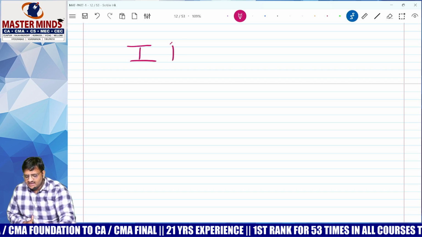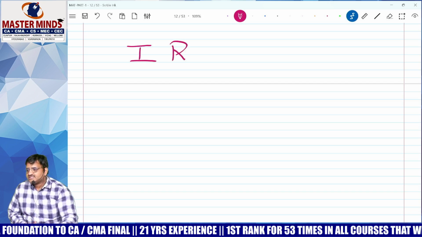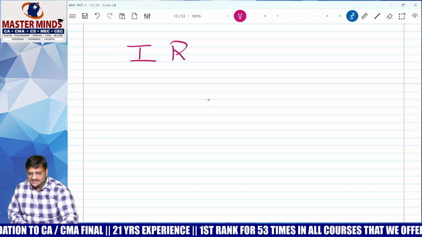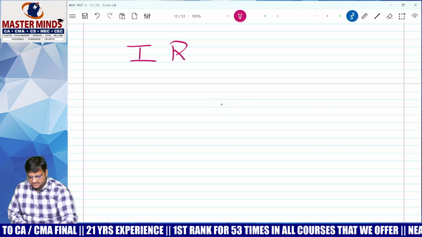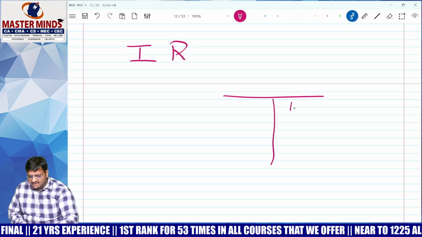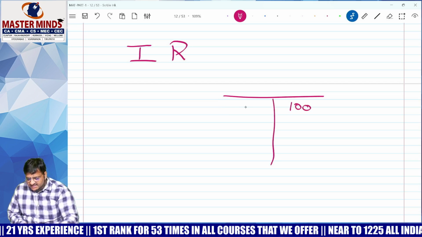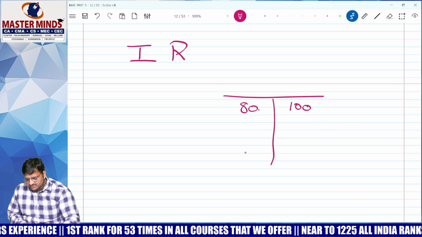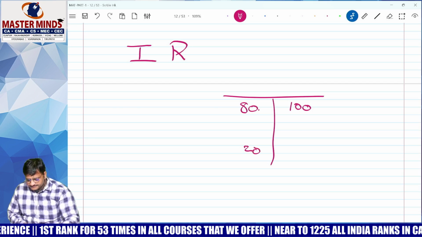What is the meaning of R? Amount transferred to reserve. Come again. Amount transferred to reserve. What is this? Follow. In our P&L account, we will have income on this side, expenditure 80 crore. Net profit how much? 20.